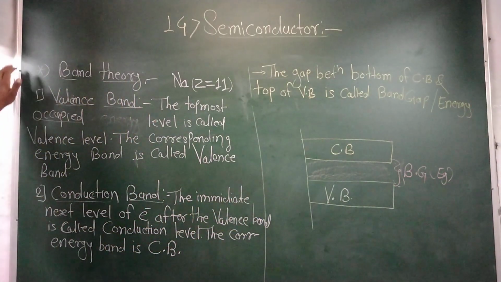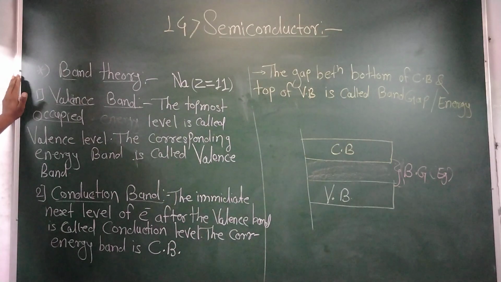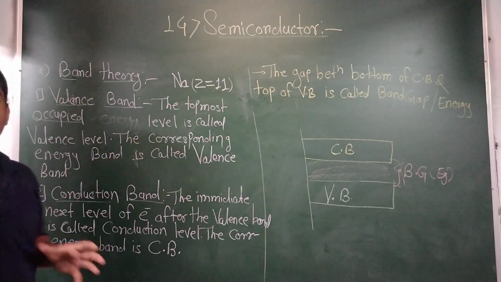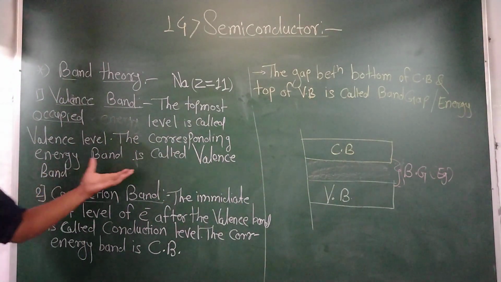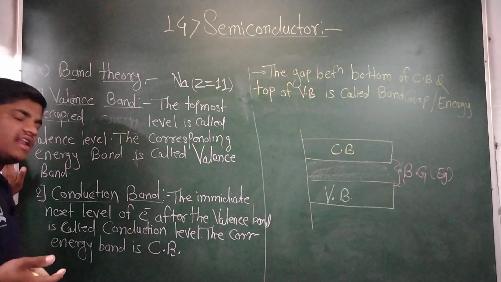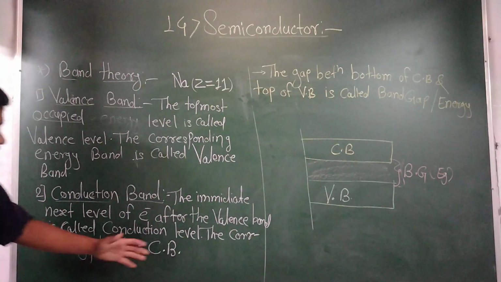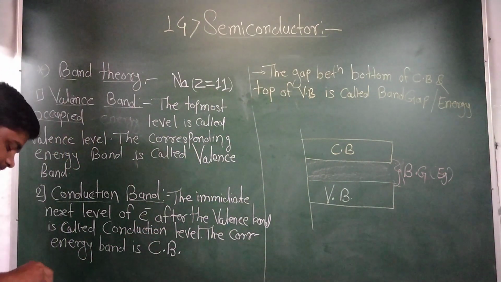What we discussed here: the valence band, the topmost occupied level is called the valence level. The corresponding energy band is called the valence band. For the conduction band, the immediate next energy level of the electron after the valence band is called the conduction level.